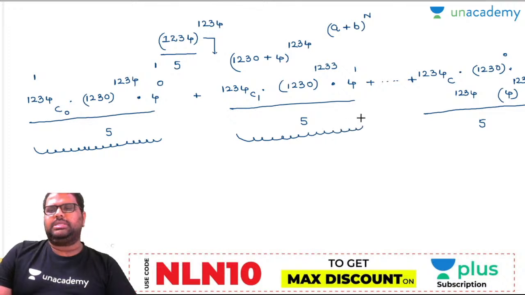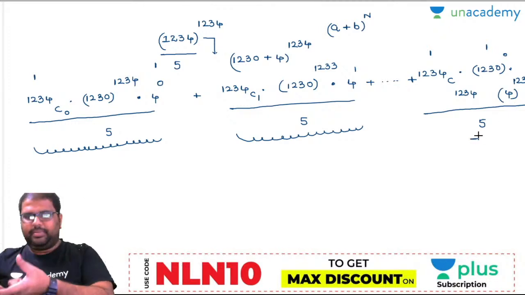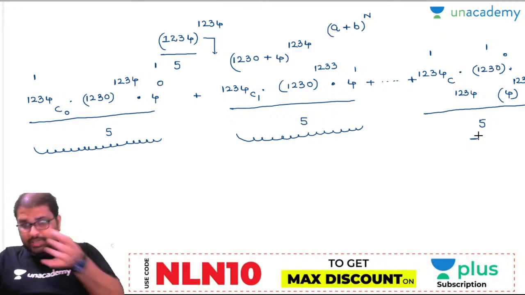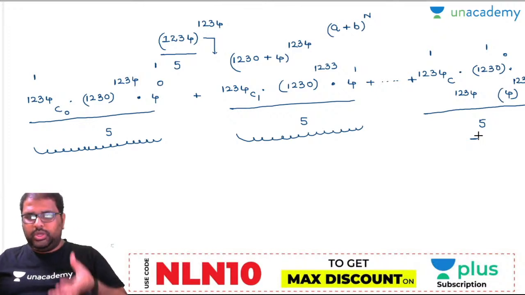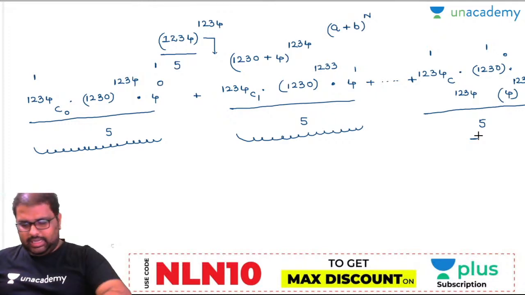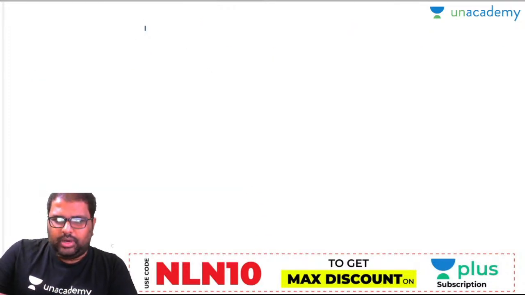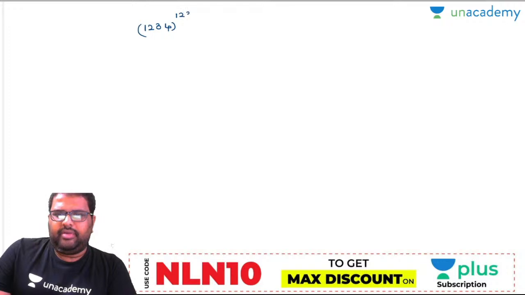Come to the last part. Now look, this is 1, this is 1. Now this is not divisible by 5. There you have to check the remainder part, which will be your answer. Now this is the process: when you are going with the binomial theorem, you have to do this much. So let's do it with Fermat's Little theorem. The same question: 1234 whole to the power of 1234 divided by 5.